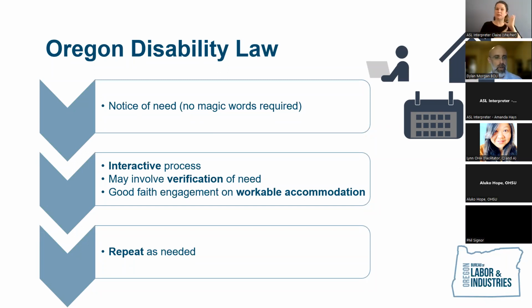But when we've gotten there, it's that good faith engagement around what's workable that lies at the heart of Oregon disability law. And I've got "repeat as necessary" because it's an organic process. It could be one and done. A person with a back issue, for example, may need a sit-stand desk and they're good. And that's all you ever have to worry about. But the reality is with a condition like long COVID, the accommodations you needed 2 months ago compared to what you need now, compared to what you may need in 2 more months, are going to be perhaps different as things evolve, presumably, hopefully get better. You can revisit these accommodations and make changes as needed.